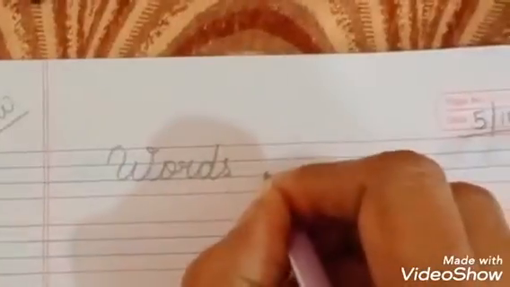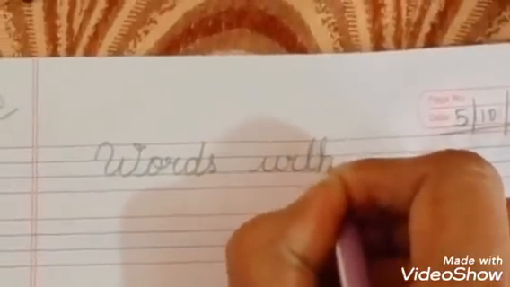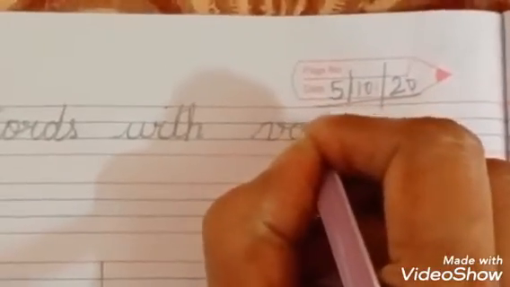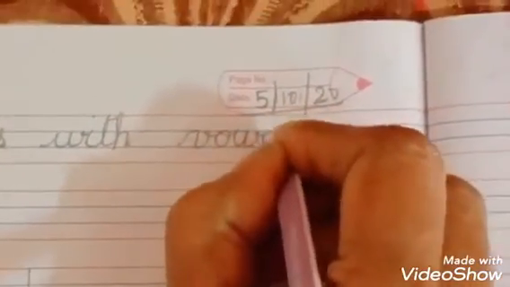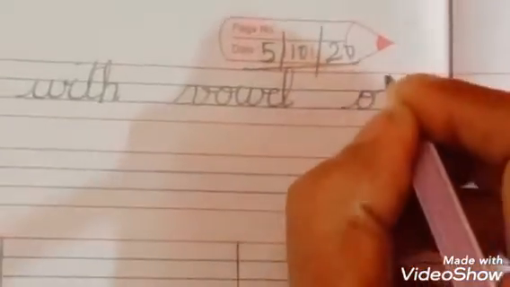Words. W-O-R-D-S. Words. With. W-I-T-H. With. Vowel. V-O-W-E-L. Vowel O. Words with vowel O. Then leave the second line. And from the third line, you draw two lines like this.